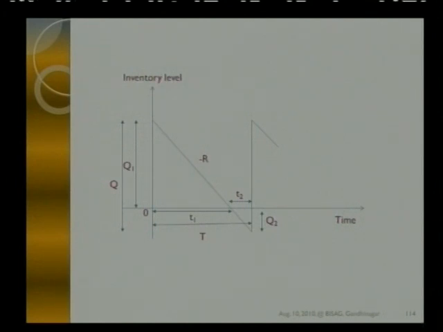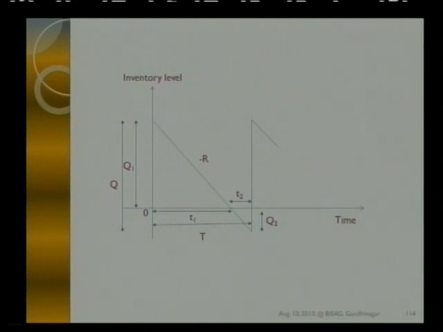we have cycle time of capital T units. Up to T1 time units, we will have some units with us. At T1, we won't have any unit in our system, and still demand will continue. Demand will continue for a time period of T2 units, and after T2 units, we will place an order to have the same cycle. So what happens?